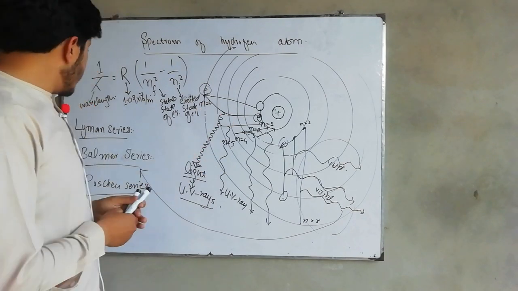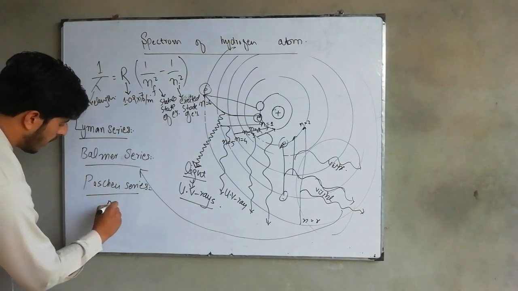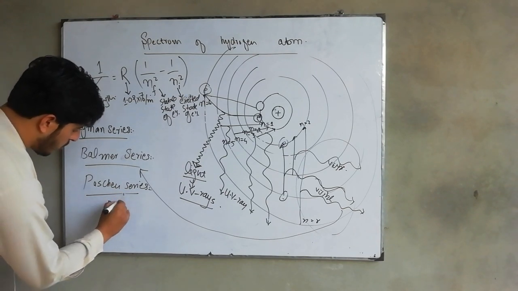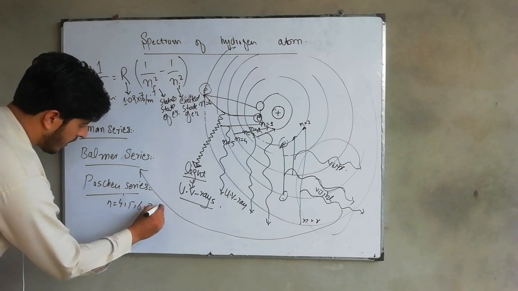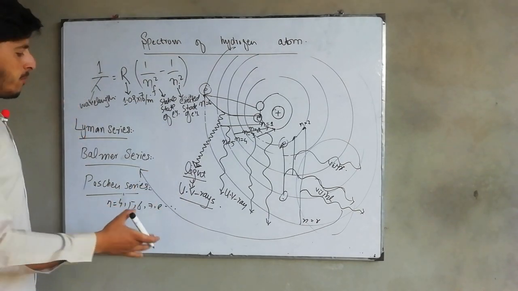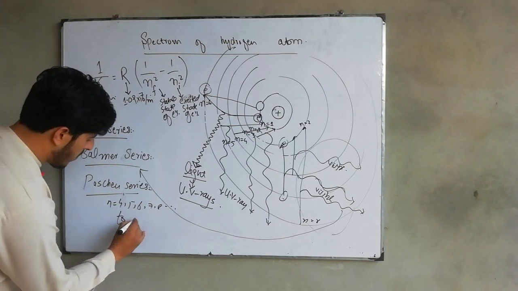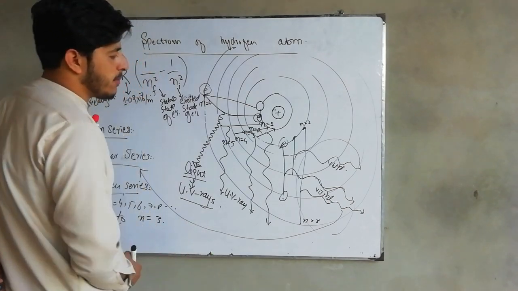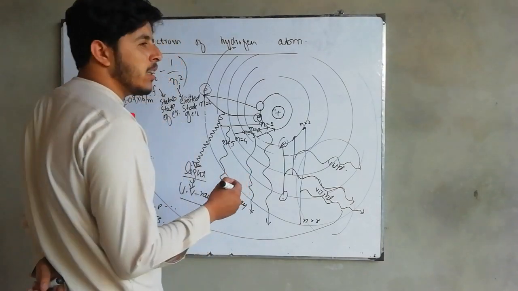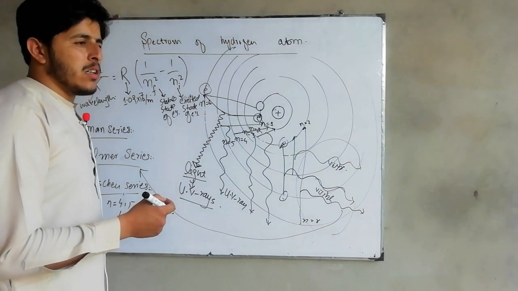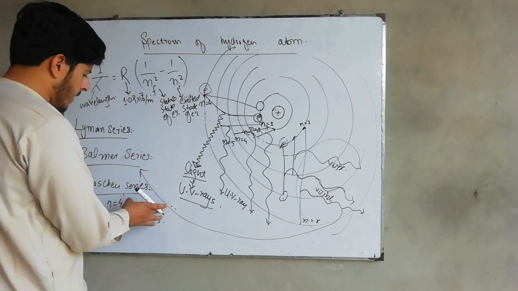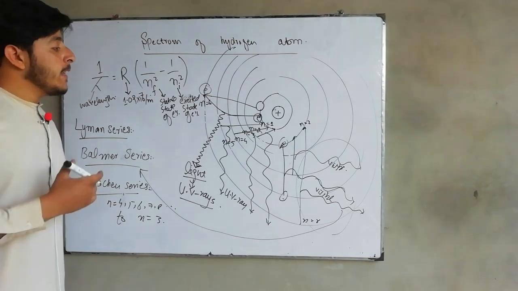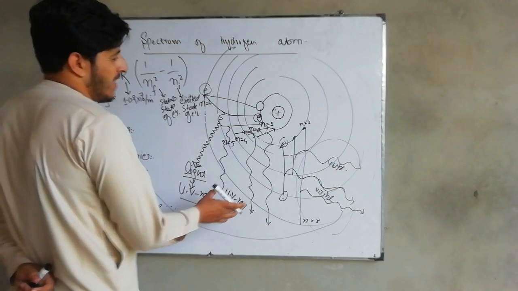If the transition is from n is equal to 4, 5, 6, 7, 8, and so on, from any of the shells to n is equal to 3, then we will get the Paschen series, and that light will correspond to the electromagnetic spectrum in the range of infrared.